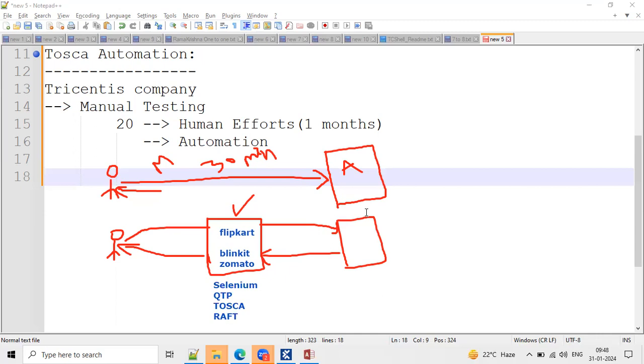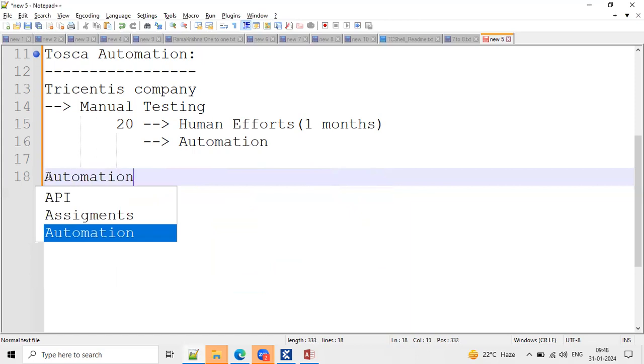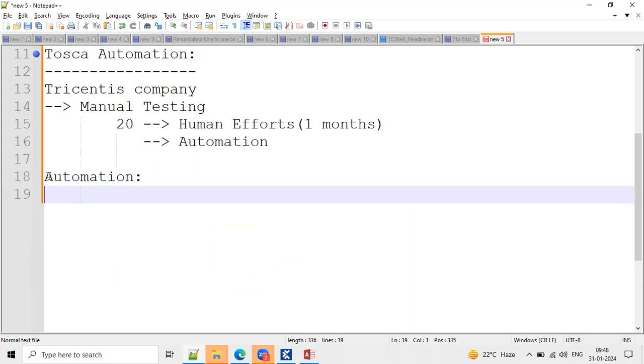This point is clear for everyone, right? Yes. Now in automation, we understand that from the automation point of view we have a lot of advantages. Okay, let us check a couple of automation tools, team. Let us go with Selenium automation.